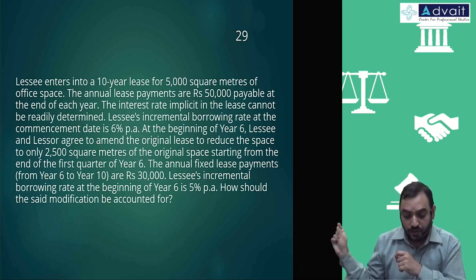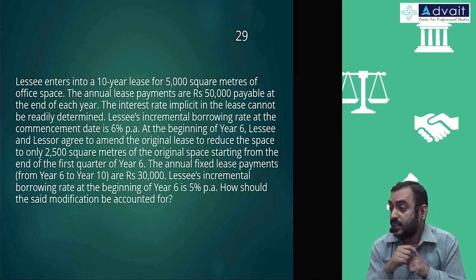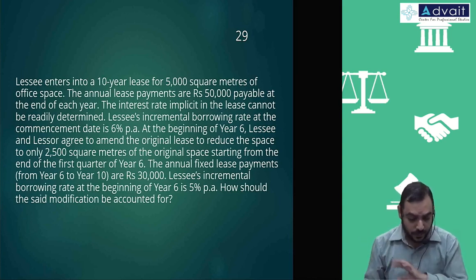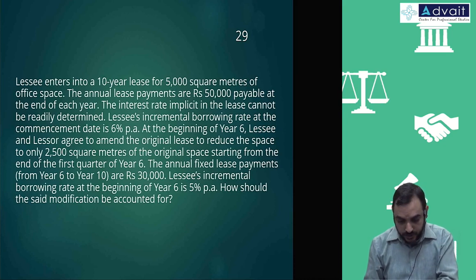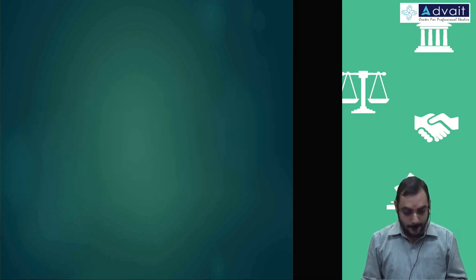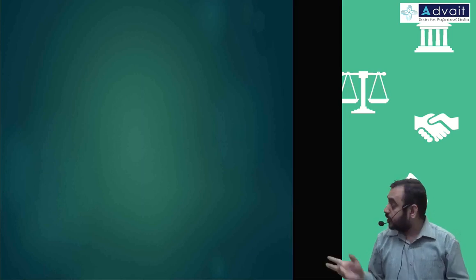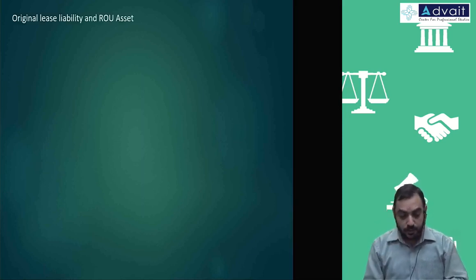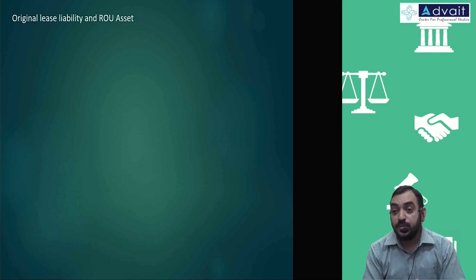Then we'll account for the changes in the lease rental. Lease rental change is the second step. This is the first step. Let us solve that in a stepwise manner. Okay, but before accounting for that, let us go for the original lease liability and assets.